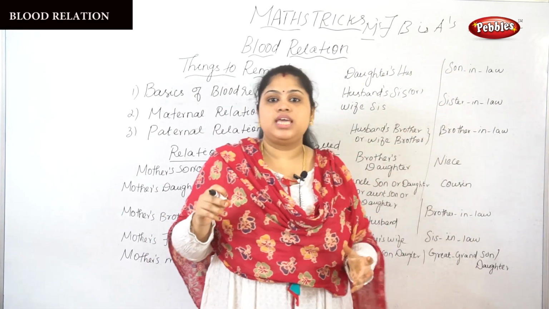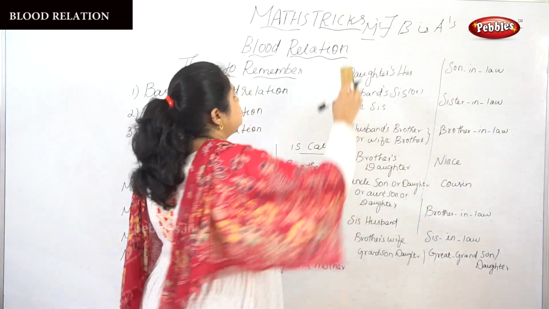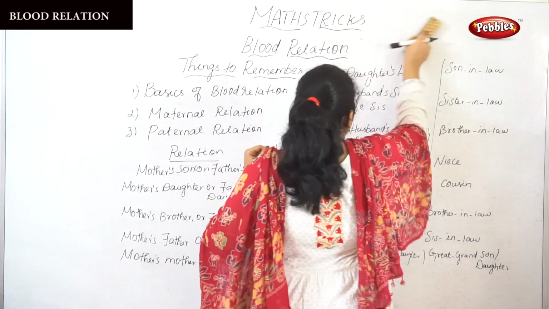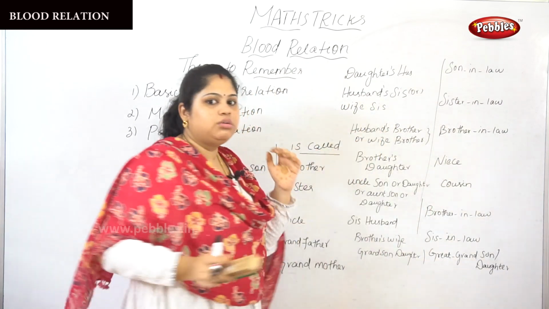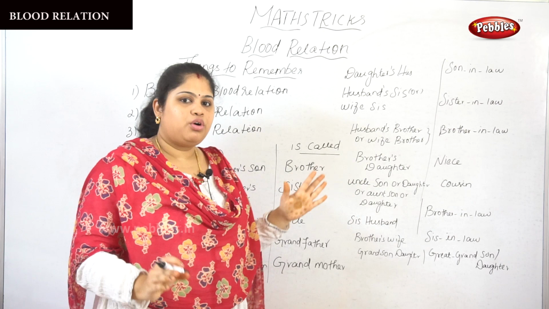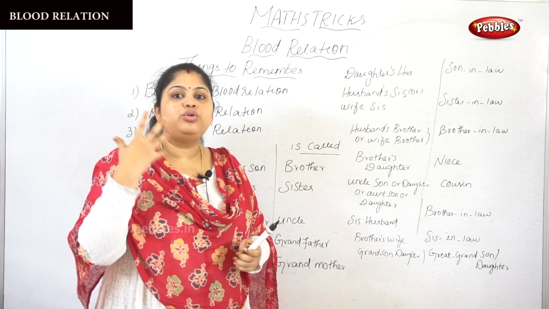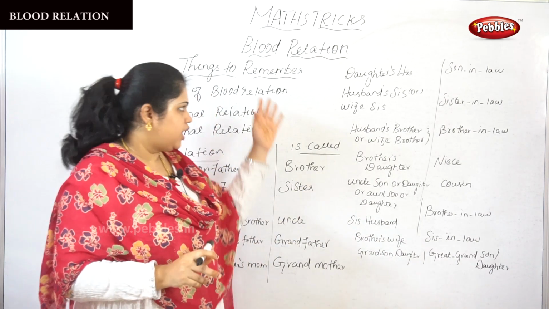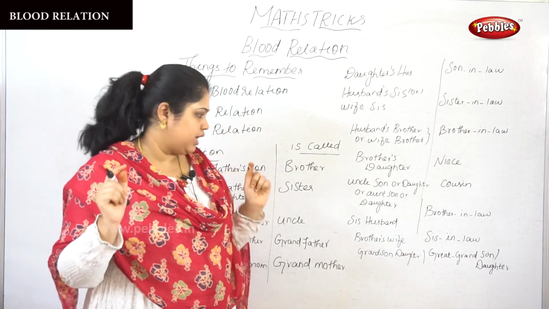M and C are cousins. Okay, so this is an indirect way of asking the relationship between two persons. This is a very small example. Why do you want to learn these kinds of relations? That's why I have just given a very small example.